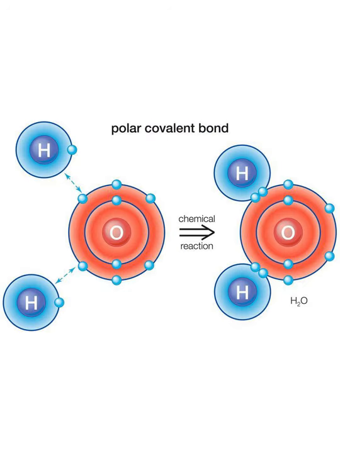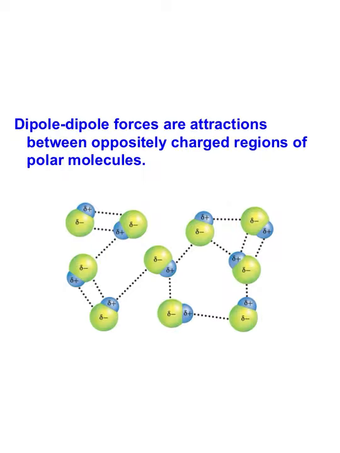Okay, so a polar covalent bond obviously causes the molecule to be slightly polar in the electrical charge. So if I slice water this way, this side might be slightly more positive and this side might be slightly more negative because the oxygen is more attracted to the electrons. So due to that polar bond inside a polar molecule, that means a molecule that's uneven, you will have another type of intermolecular force called dipole forces. Okay, and this can exist in any molecule that is polar.